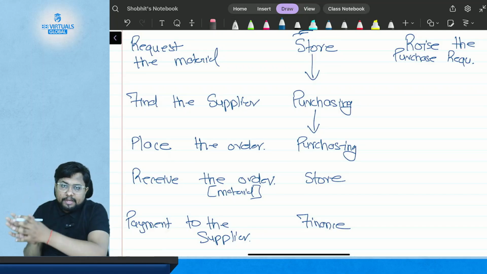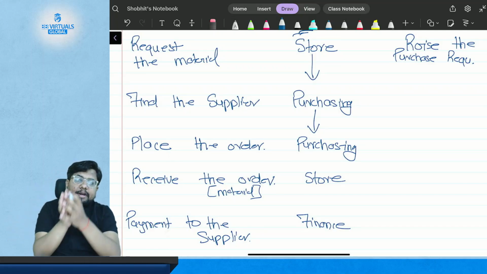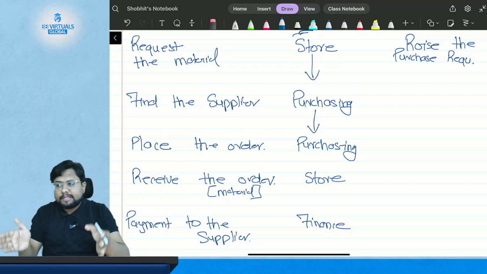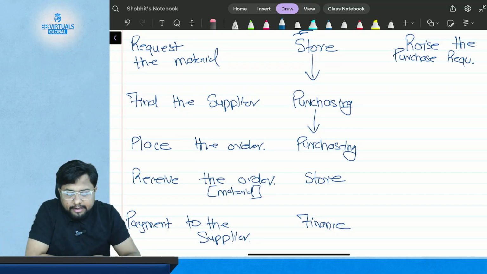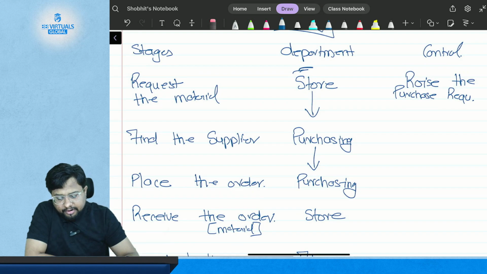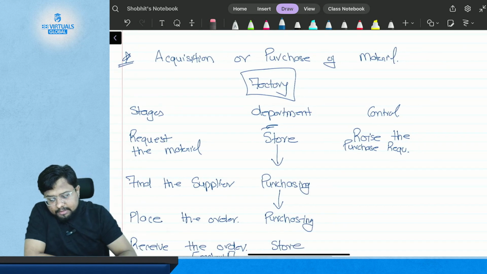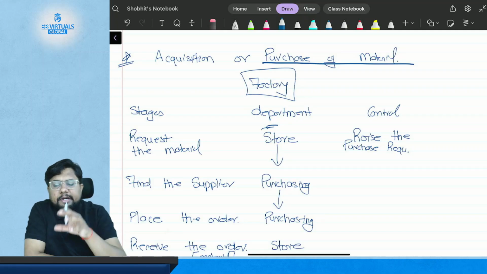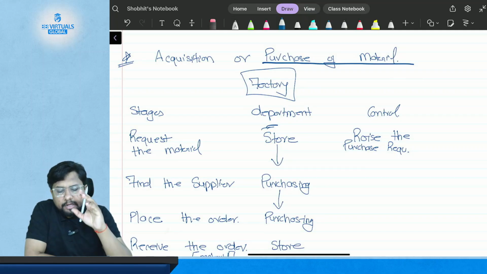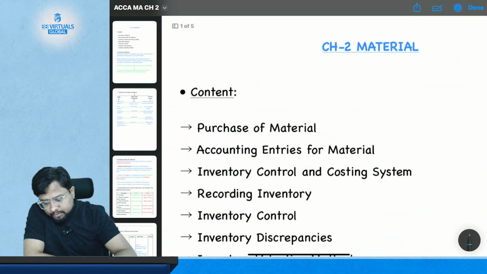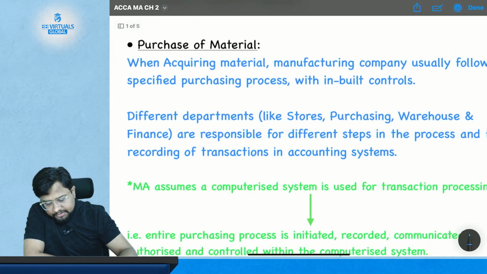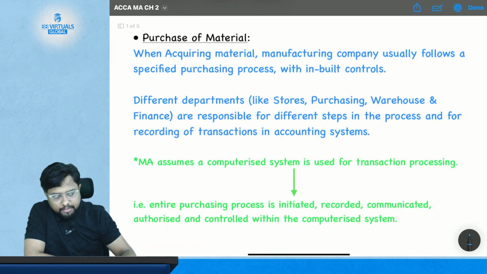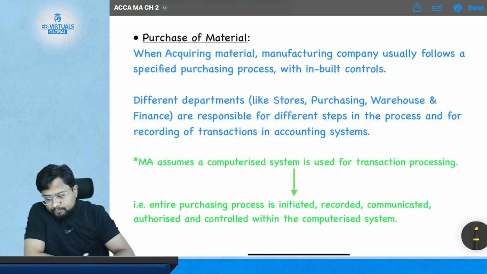So when you place the order, when you find the supplier, when you make the payment, all these activities are about getting the material into the factories. Okay. So this is about the purchase of material. Now let's read this topic in detail from the notes. So now comes the notes, where the first topic is purchase of material. Okay. So let's start reading.